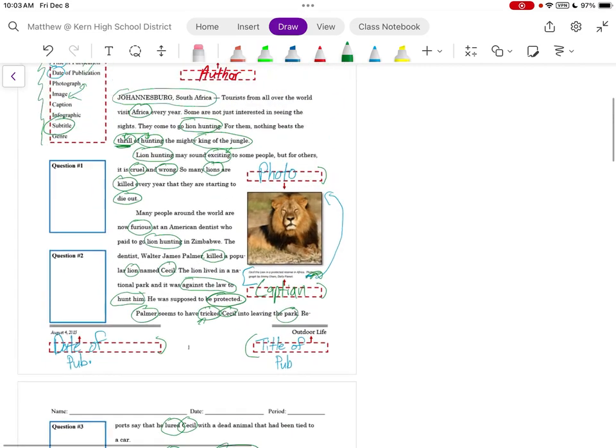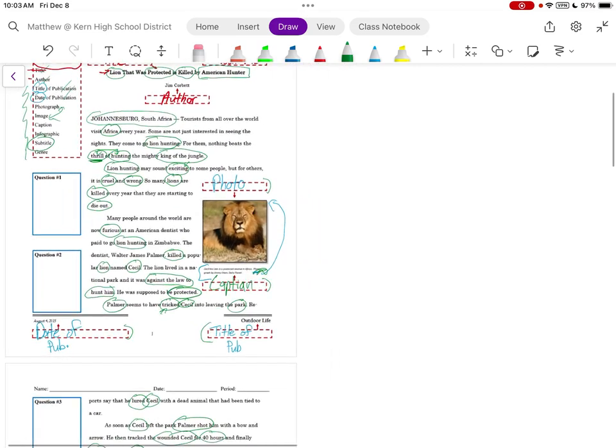So, what is the overall point of this first page and a half? There are two types of people in the world. There are those who are excited by hunting, and there are those who think hunting is cruel and wrong.